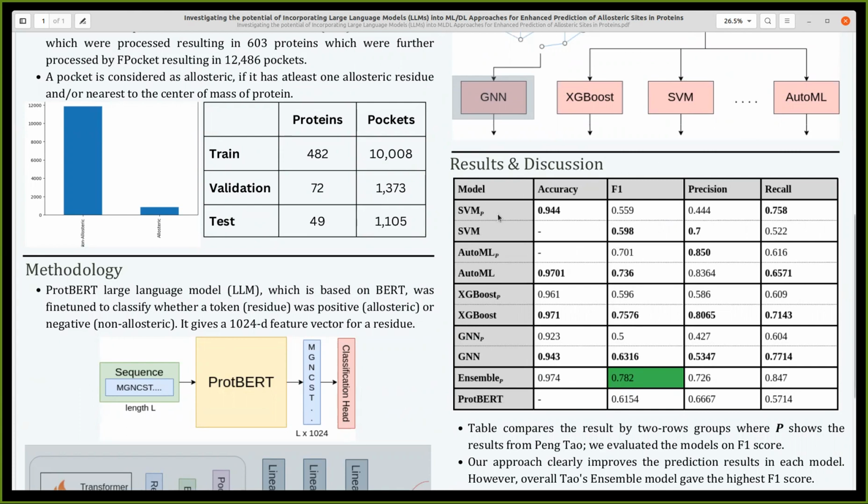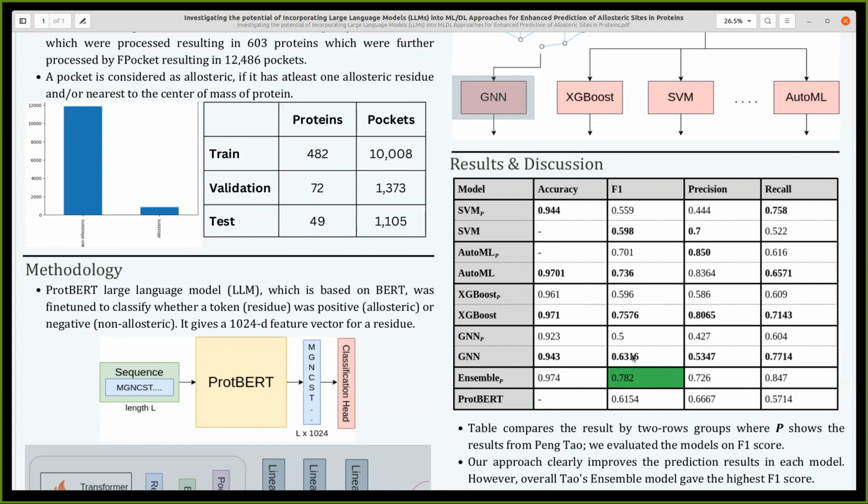And here P denotes Peng Tao. We compare our models to the Peng Tao models because they have the most recent research in this area. Our models incorporate language model features, and it can be seen that our models in the case of SVM, AutoML, XGBoost, and GNN all surpass the previous works.